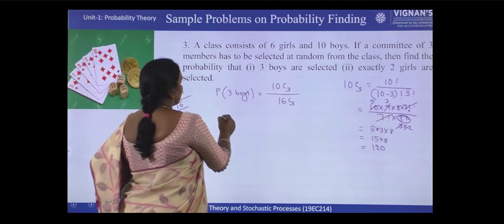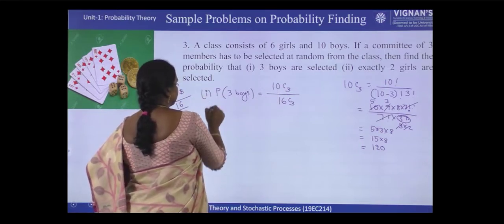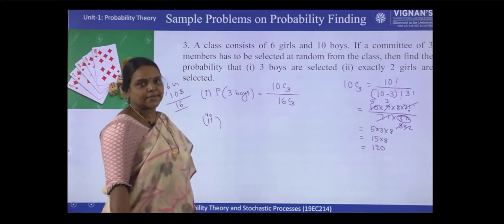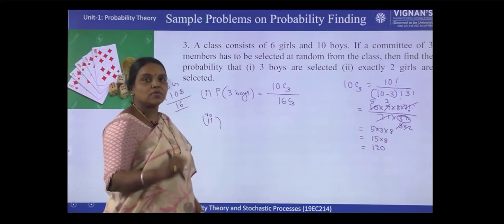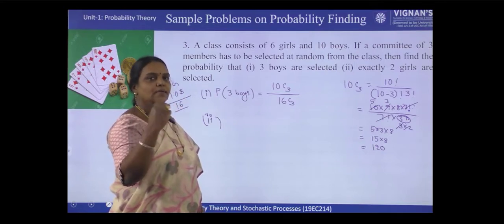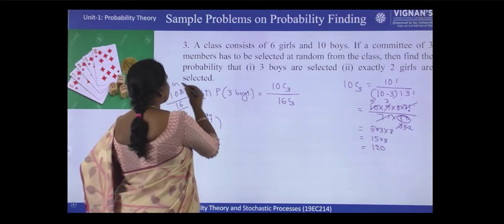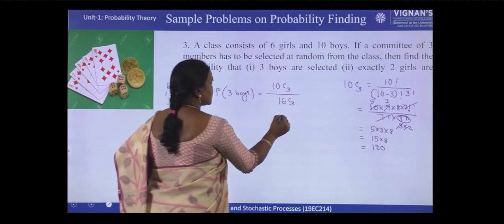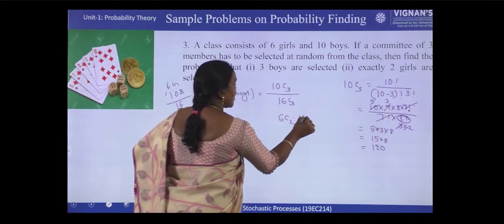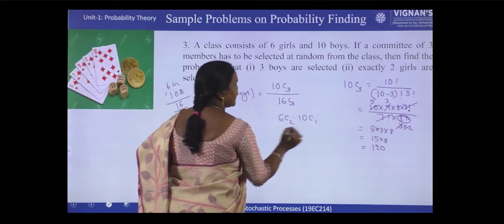And what is the next one? Exactly 2 girls are selected. So the committee should have 3 members. So exactly 2 girls means 2 girls and 1 boy. So out of 6 girls, 2 girls means 6C2, and out of 10 boys, 1 boy.